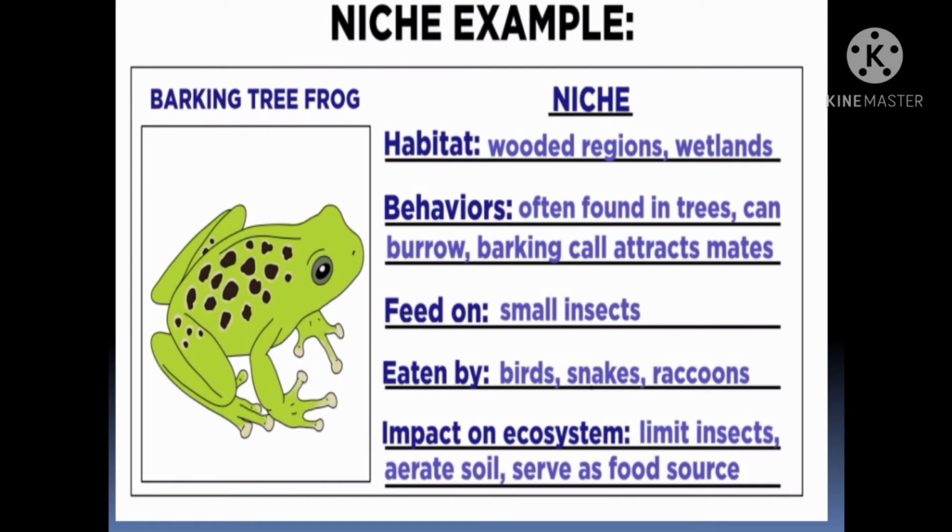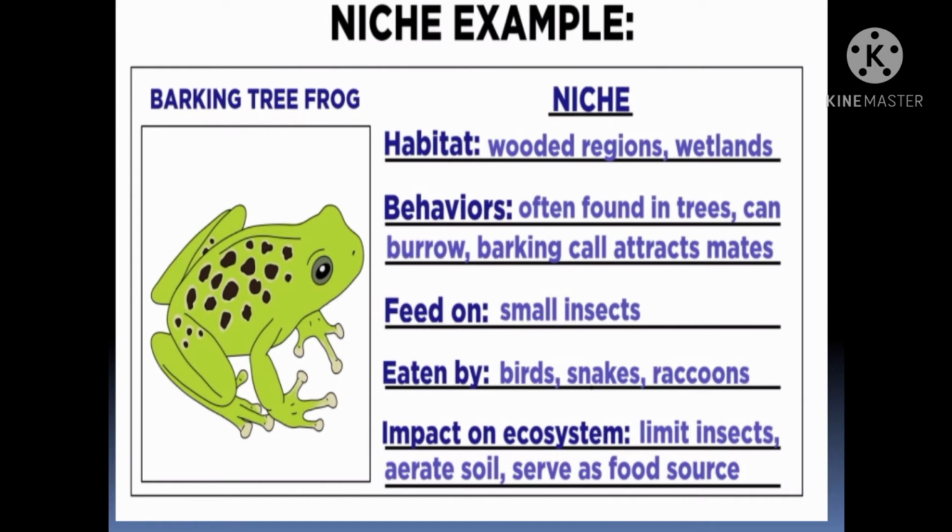Now, students, here is a barking tree frog. The habitat of the barking tree frog is wooded regions and wetlands. Its behaviors: it is often found in trees, can burrow, and its barking call attracts a mate. Okay, students, now what does it feed on?